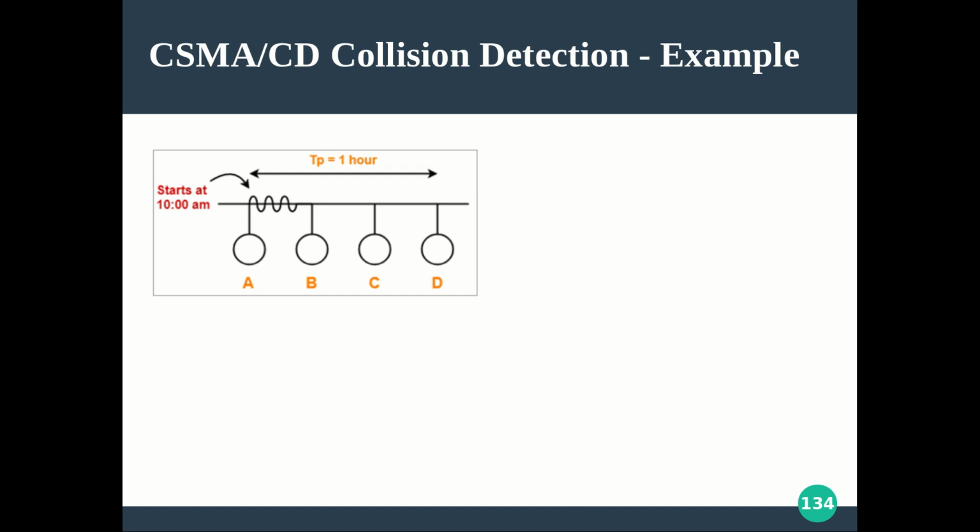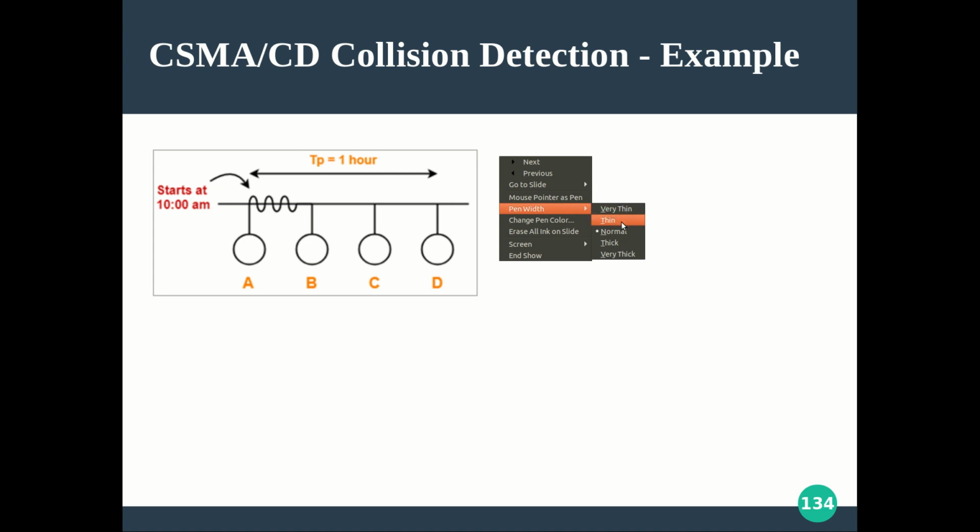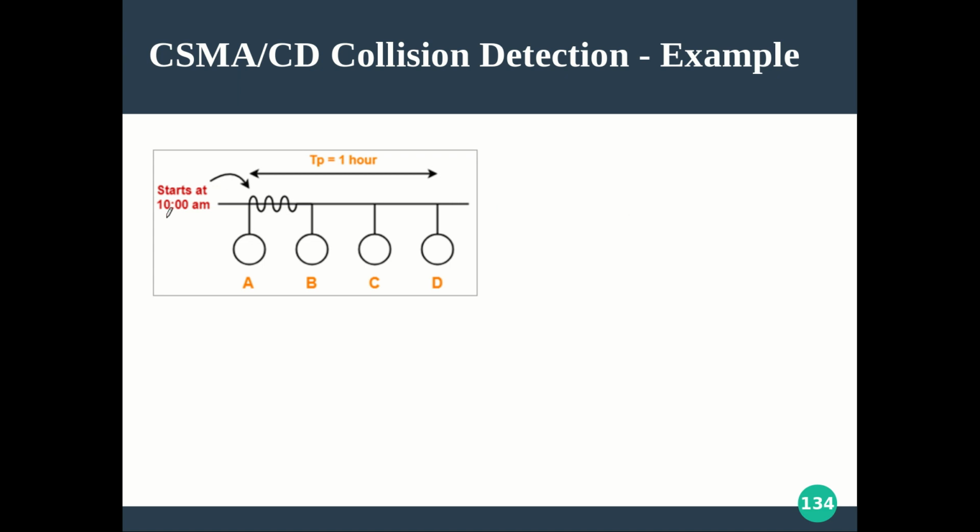Here, four stations A, B, C and D are connected to a typical broadcast link as shown in the figure. At a time, say 10 am, A starts sending some information, and let the time taken for this information to reach the destination D, the propagation time, be 1 hour. You know how to calculate the propagation time: it is the distance between A and D divided by the velocity of the signal traveling over the medium. So you calculated it to be 1 hour.